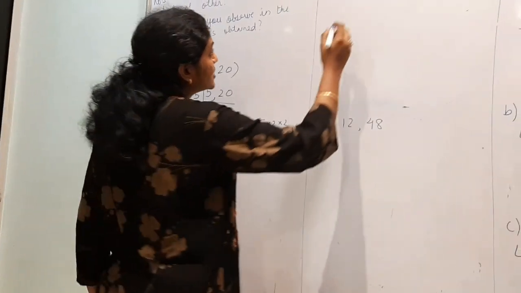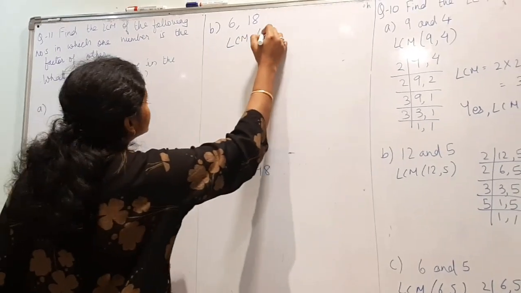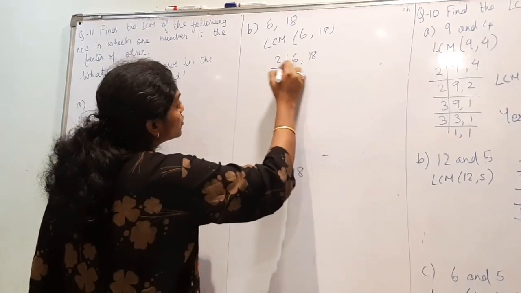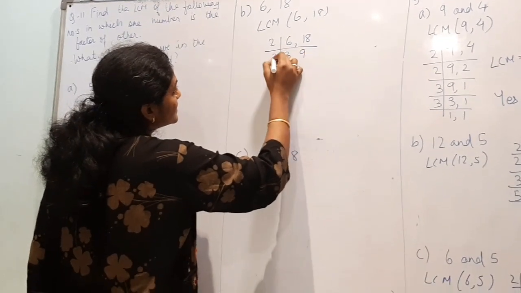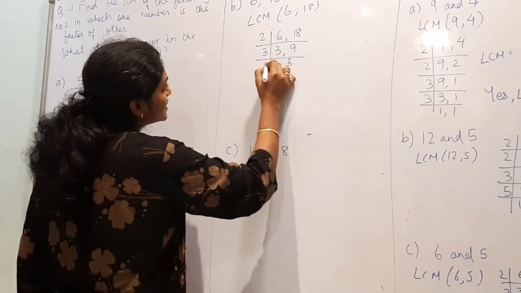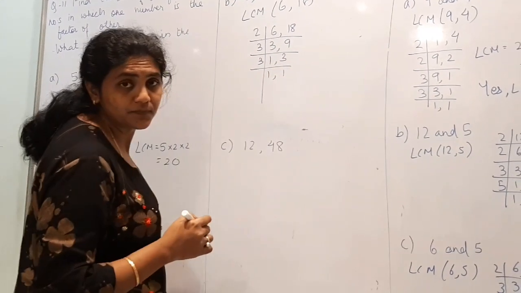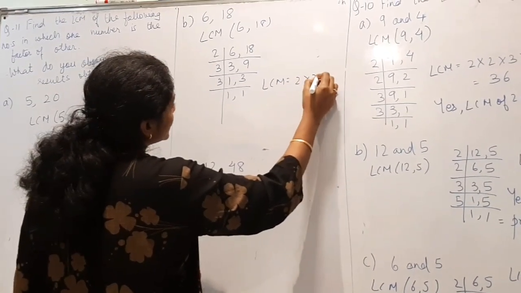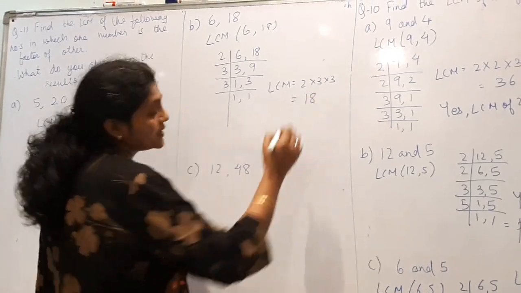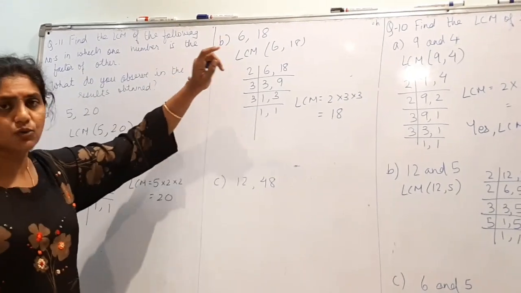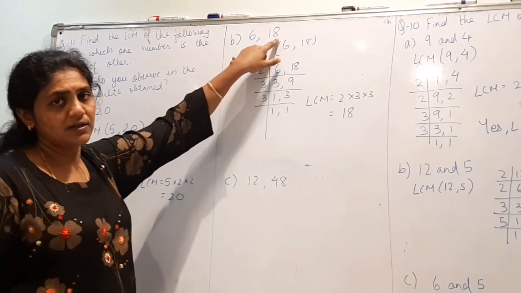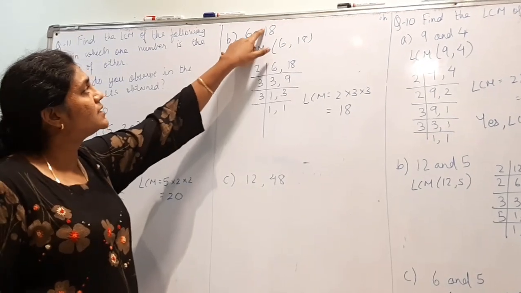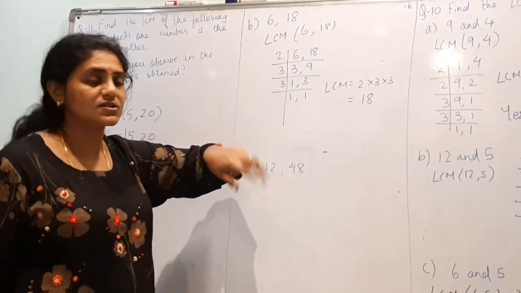Now let us see question B, part 16 and 18. Find the LCM. So 16 and 18, 2, 3, 9, 3, 1, 3, 3, 1, 1. Again, what is the LCM? LCM is 2 into 3 into 3, that is 18. So here also you can observe that the smaller number is the factor of 18, but LCM is the larger number among these two.